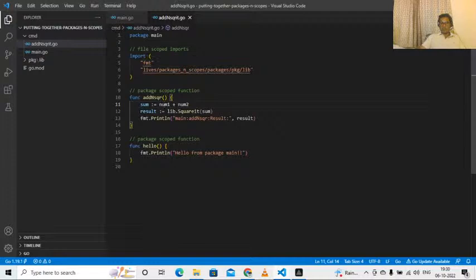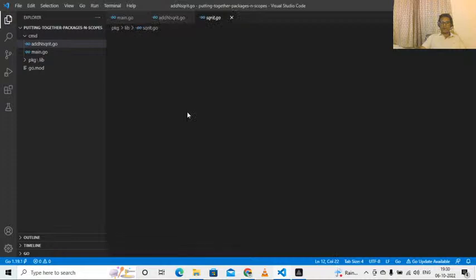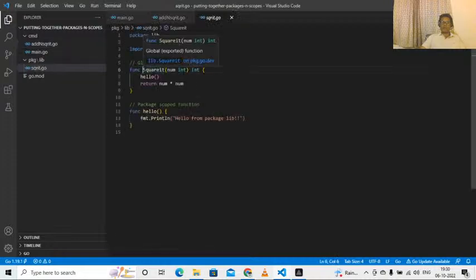And now I want to go to the definition of this square it function. Just by looking at its name, if you observe, the first letter of this function is S. What does that signify? It signifies that this square it function has a global scope, because we made it so explicitly by making its first letter capital.